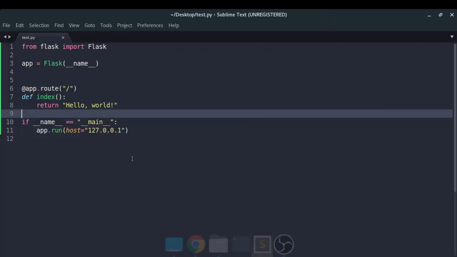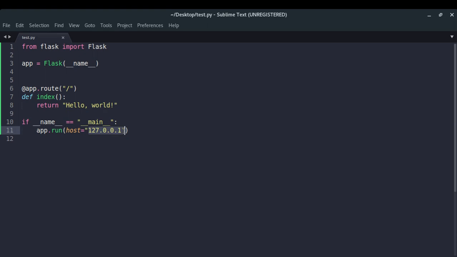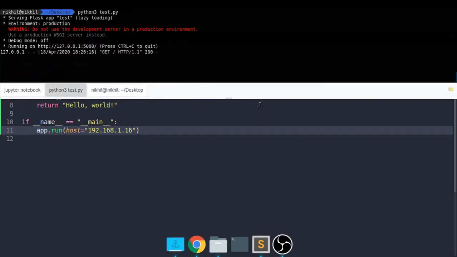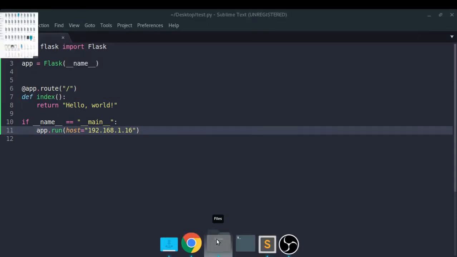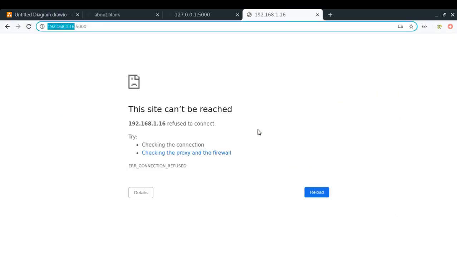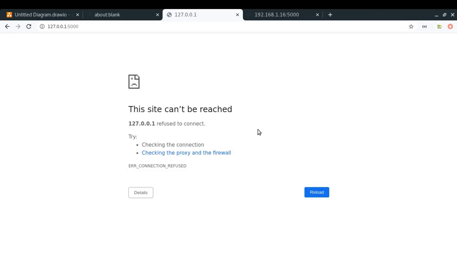So now what I can do is replace the localhost with a particular IP address, which is 192.168.1.16, save it, and let us run our Flask app again. So now it is running on this, and now let me reload it, and look at that, we are getting hello world, which is fine. And here we are going to get nothing because now nobody is listening on localhost. So this is the situation, right?